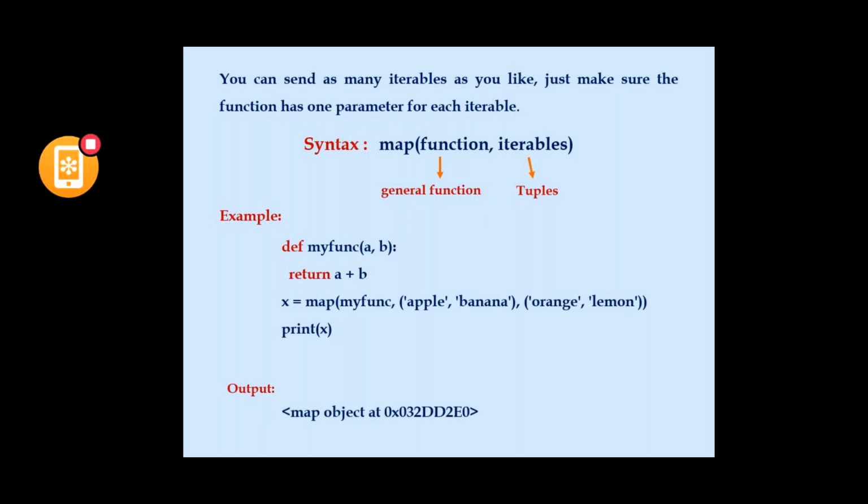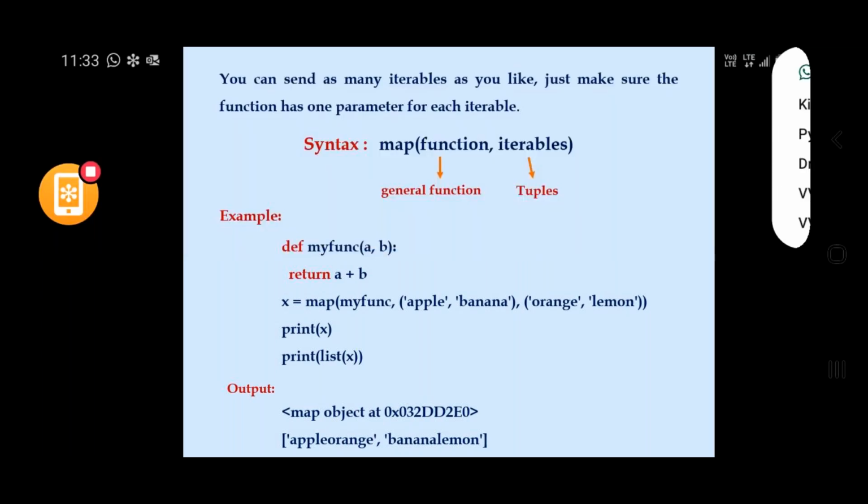I am printing the x value, so it is printing the map object. For what, we'll see. Print list, because we are typecasting x as a list, so that the given x will be converted into list items, because x is a map object.